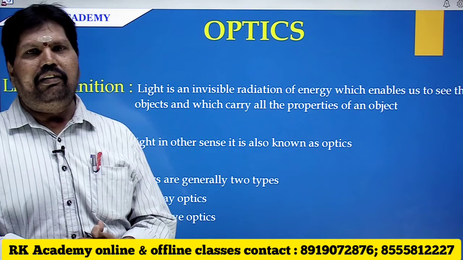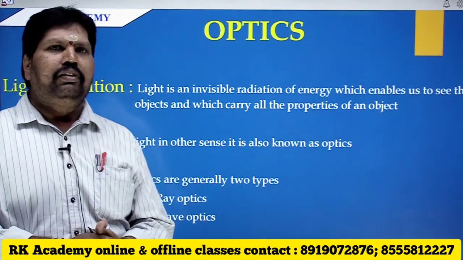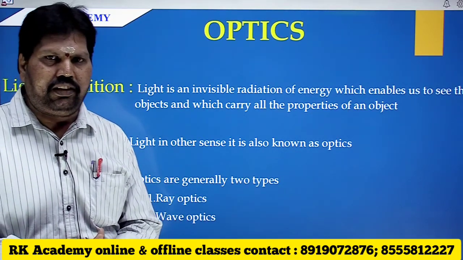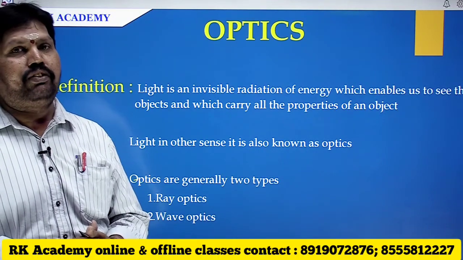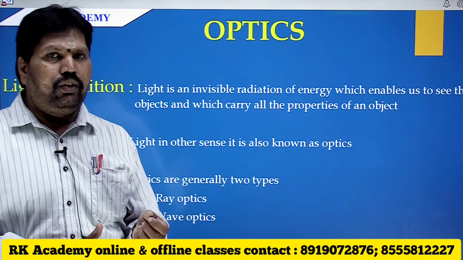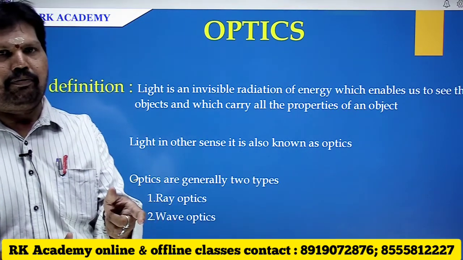Generally, light is said to be a form of energy. Not all physical aspects can be said to be a form of energy, because if anything is to be called a form of energy, it should have the capability to do some work. As you know, energy is the capacity to do work.